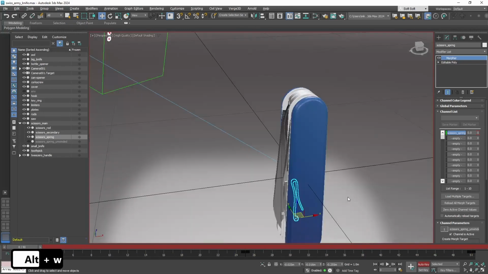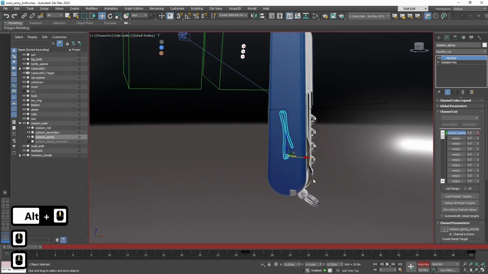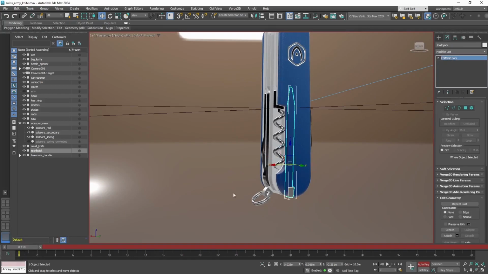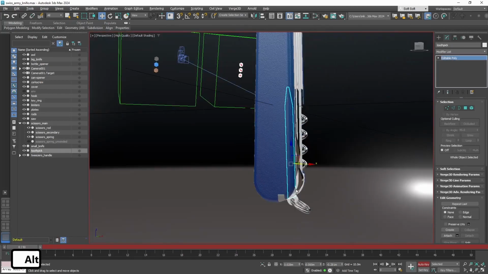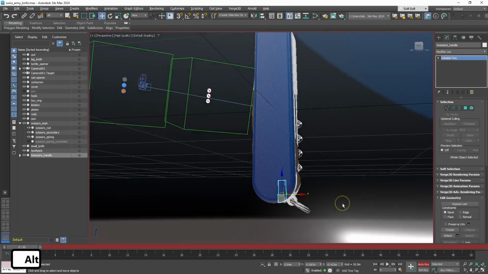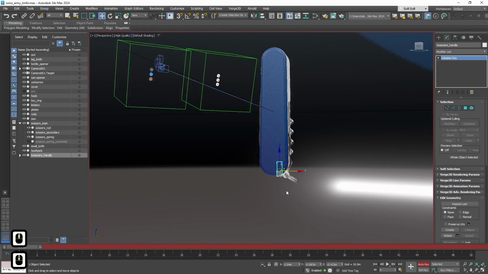The next elements to animate will be toothpick and the tweezers. These animations will also be a bit more complex. For the tweezers, again I will set the first keyframe on frame 0.